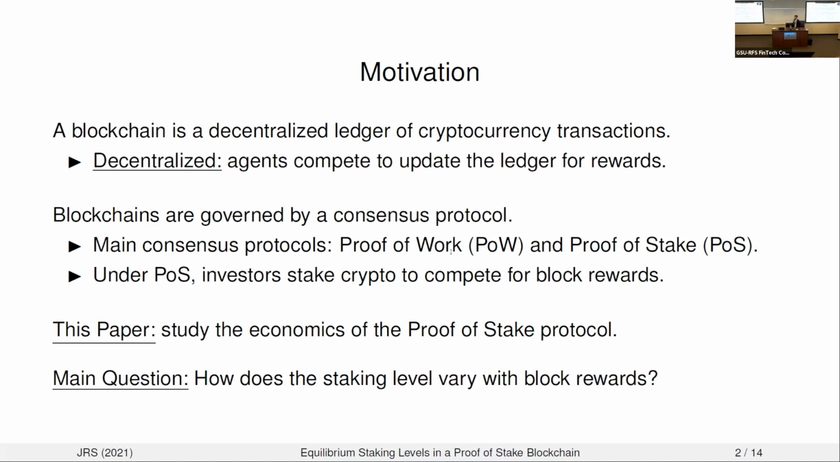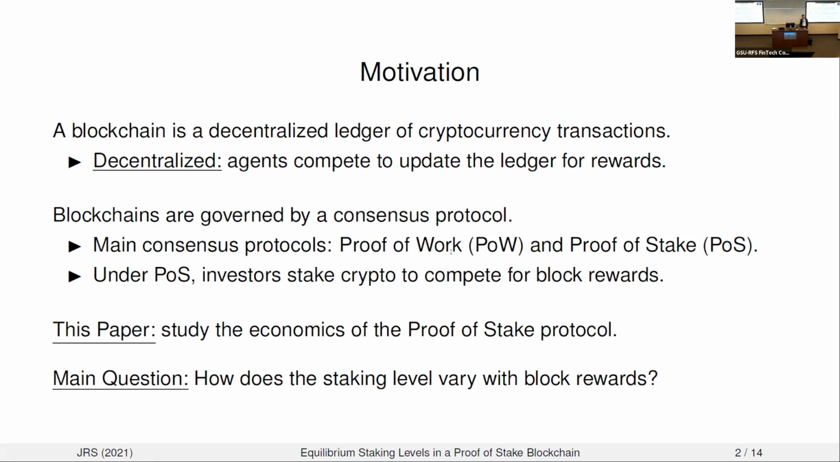And there's two protocols that we see in use. There's the original consensus protocol, proof of work. This is the Bitcoin protocol. This involves the mining and high energy expenditure that you may have heard of. And more recently, blockchains seem to be migrating to this alternative type of consensus protocol, which is called proof of stake. And that's what we want to study here today.